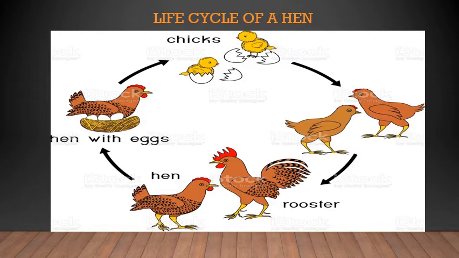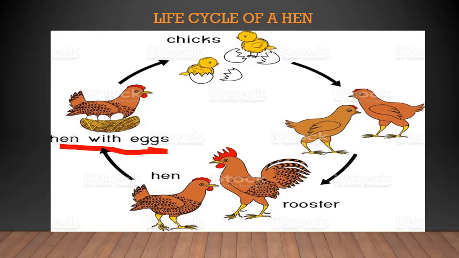They build nests to keep their eggs safe. The embryo in the egg needs warmth to develop into a baby. The parent birds sit on the egg or keep the egg in a warm place. This habit of sitting on an egg is called incubation. Here you can see the hen sitting on the eggs. This period is called incubation because the embryo inside needs the warmth of the mother.